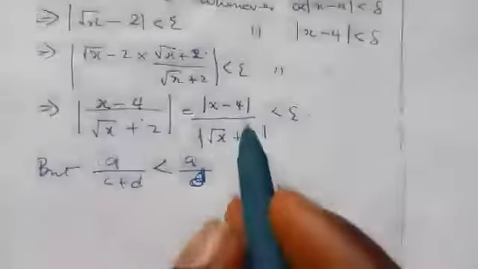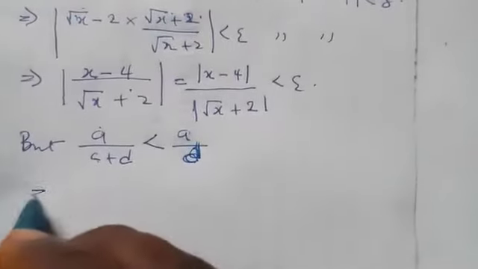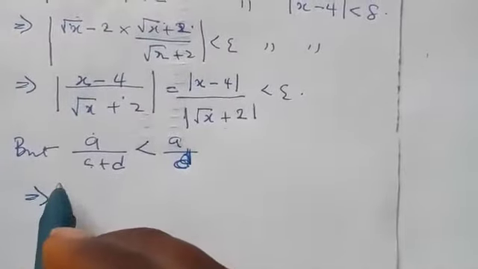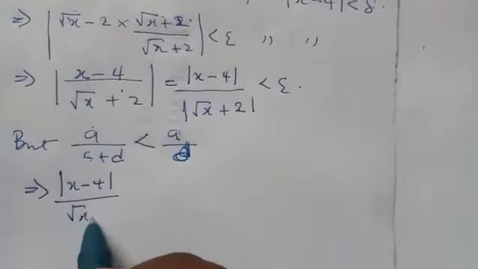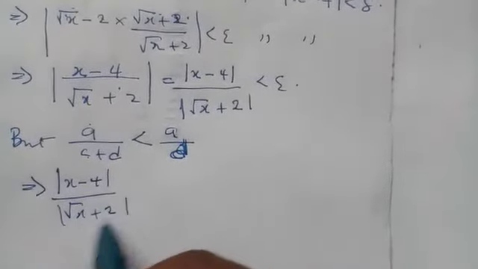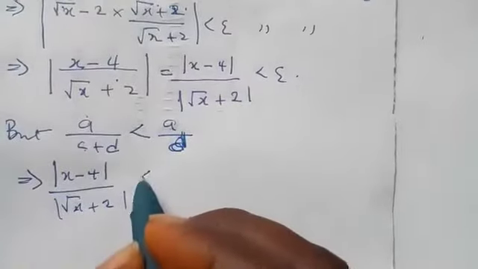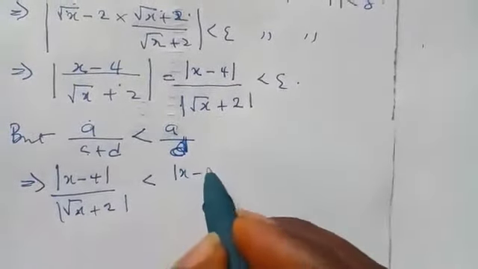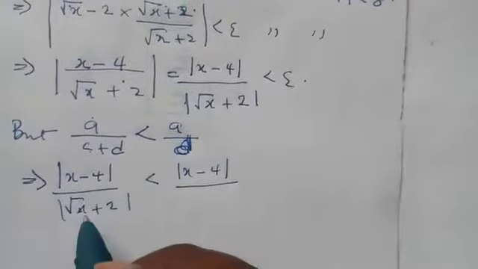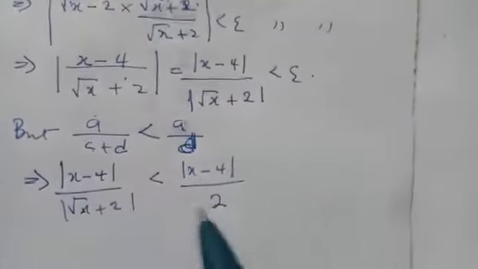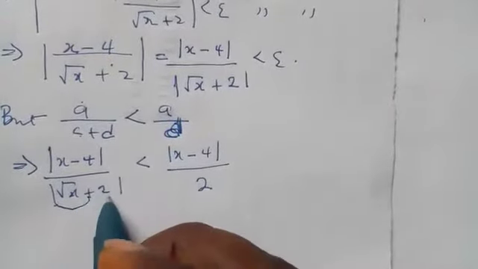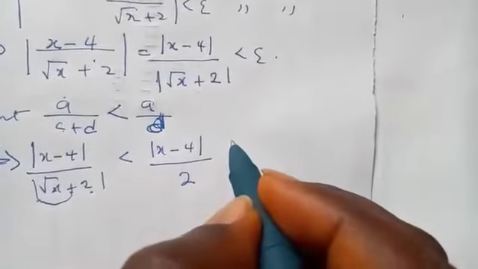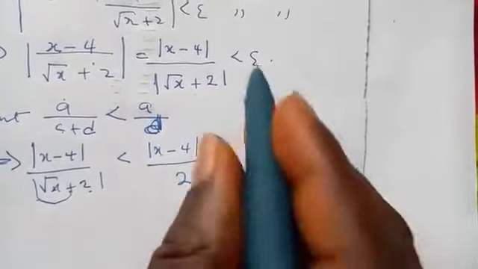So in that case, the absolute value of s minus 4 over root s plus 2, if I decide to remove this, will strictly be less than the absolute value of s minus 4 divided by 2. Since we are dealing with an inequality, I can play with it. So I can remove this one, and I will have this left. So this is less than epsilon whenever this happens.